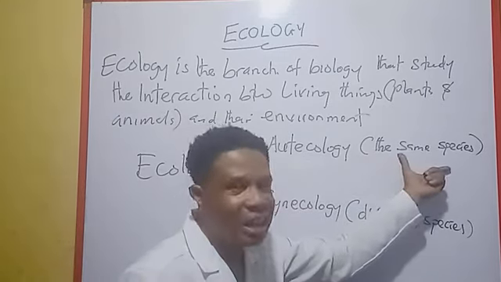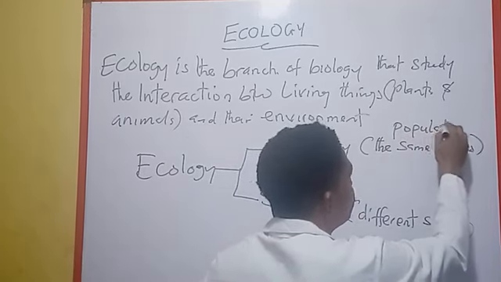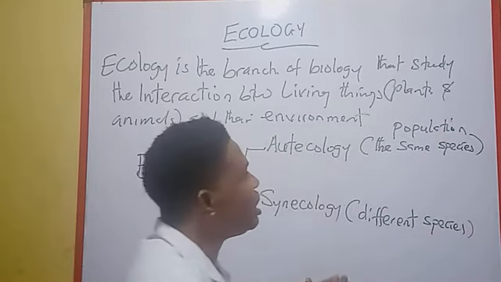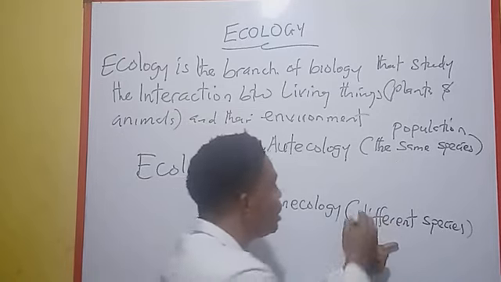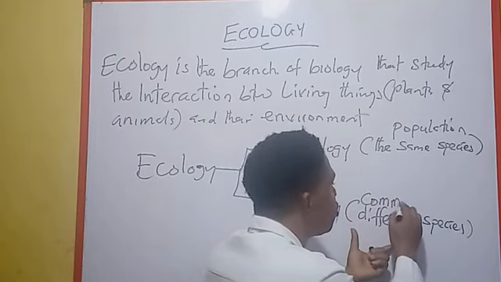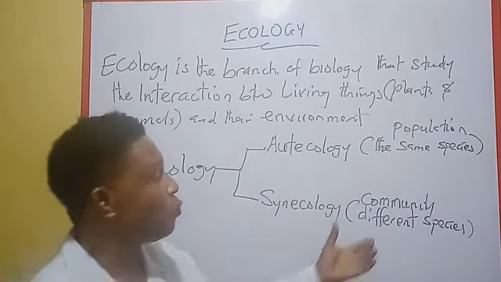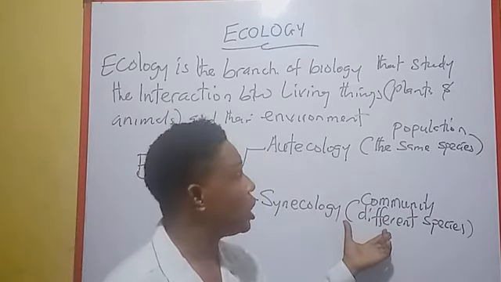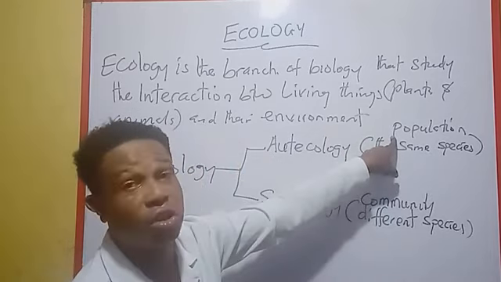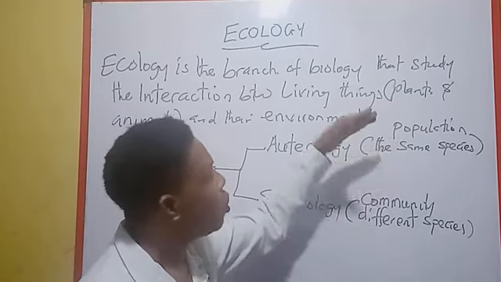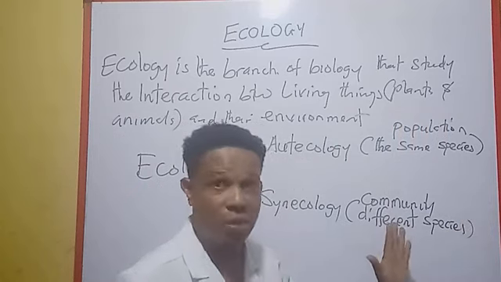And this study in biology is called population. So population is the study of the interactions of organisms of the same species. While the study here is called community. So community is the study of the interaction of organisms of different species. So we can say that autecology is the study of population, because population studies organisms of the same species in an environment. I hope that is understood.